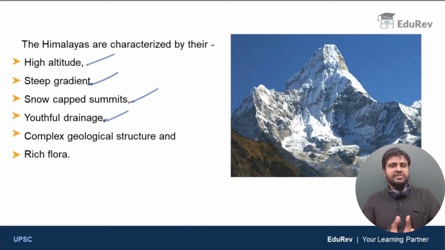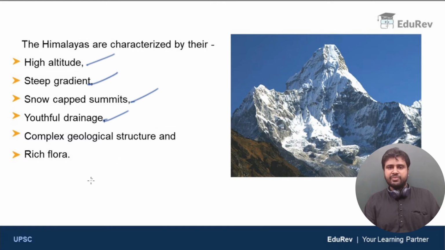The next one is youthful drainage. Himalayan rivers are very young. If you compare Himalayan rivers, which take their birth from the glaciers of the Himalayas, now don't worry about this. A separate video will be taken in which the glaciers of the Himalayas will be explained. Anyway, if you compare the Himalayan rivers with the peninsular rivers of India, like the Krishna, Godavari, Kaveri, Narmada, Tapi, etc., then the Himalayan rivers are geologically very, very young. Clear?